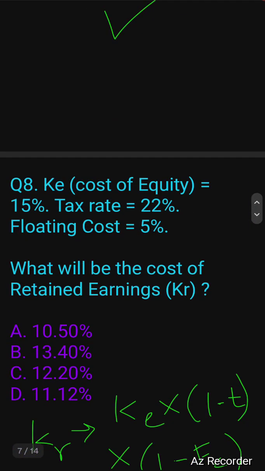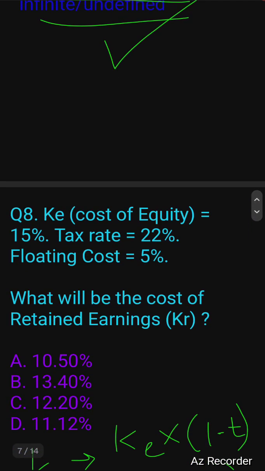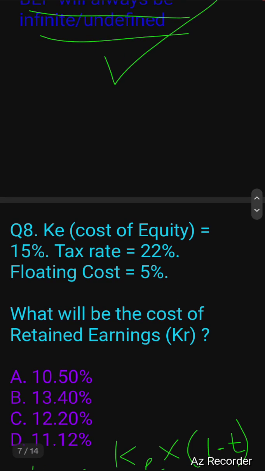Question number 8 says, if the cost of equity is 15%, tax rate is 22%, floating rate is 5%, then what will be the cost of retained earning? So what is cost of retained earning? Cost of retained earning means the profit that is left after paying all the expenses, after paying preference dividend, after paying taxes, which gets added to equity, which is added to equity in the balance sheet through reserves and surplus. That is the profit for the current year, which is retained earning.